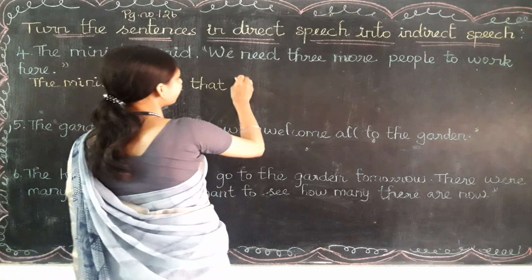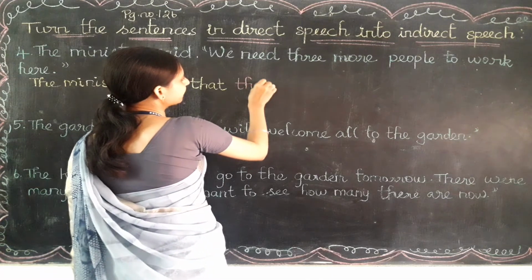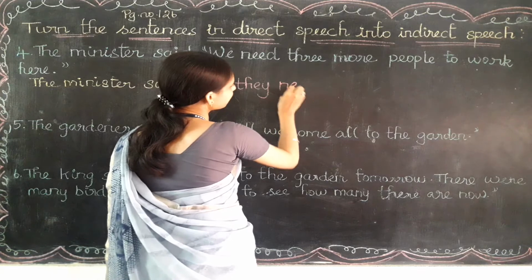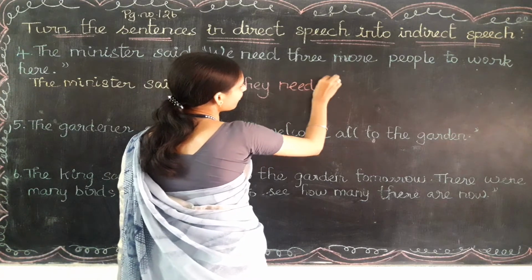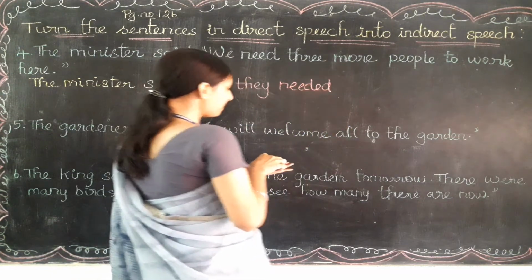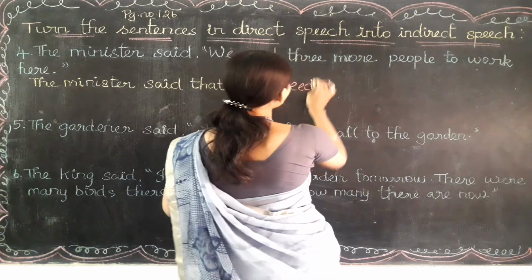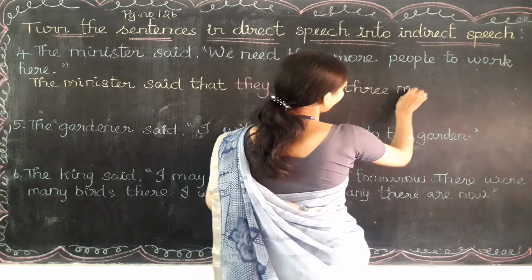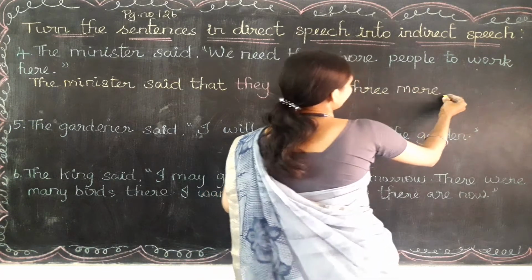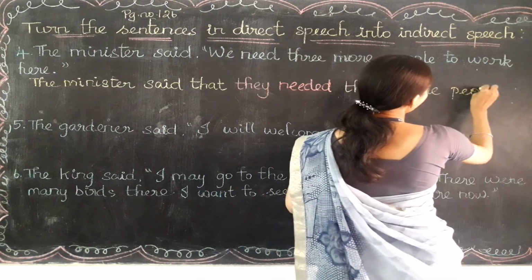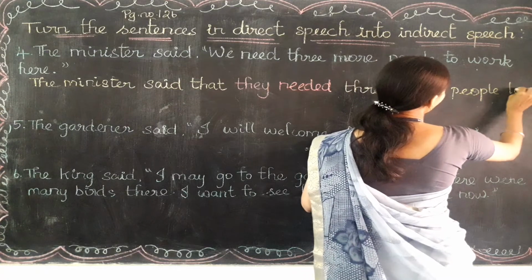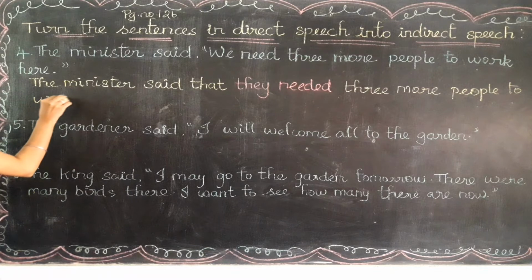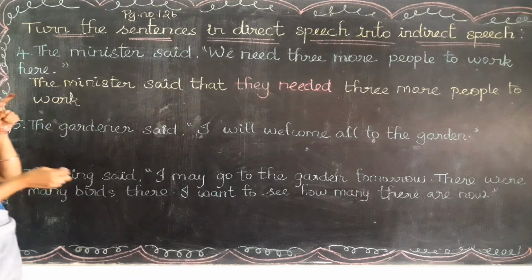So they will come here. And need is the present verb, I need to write it in past, that is needed. Then all other words will come as it is. That is, they needed 3 more people to work here.